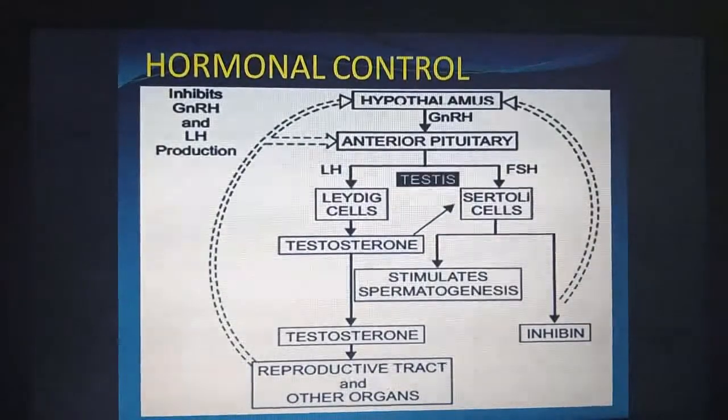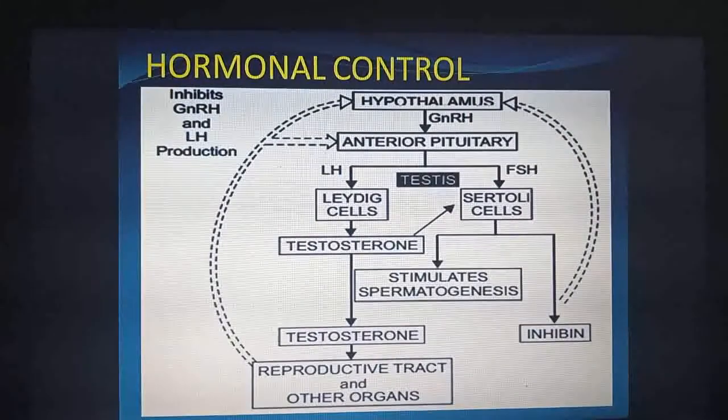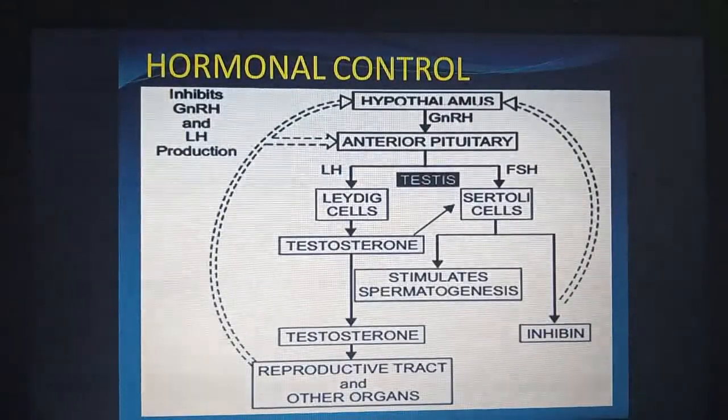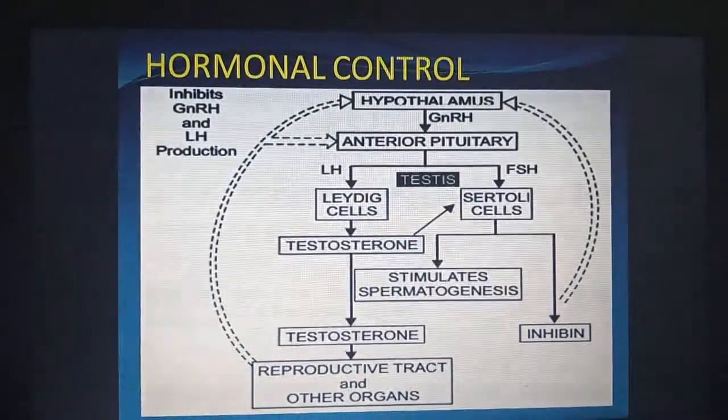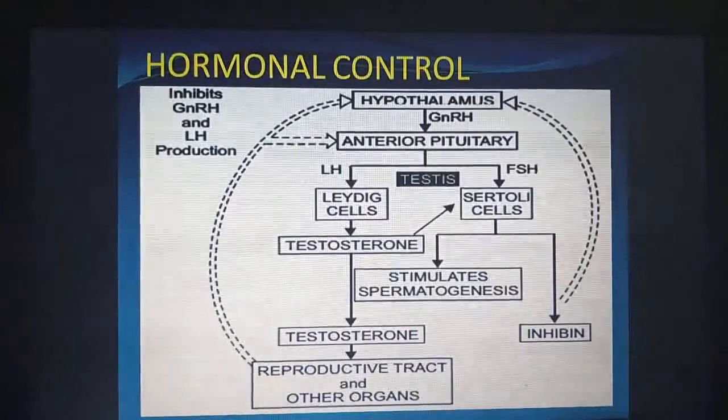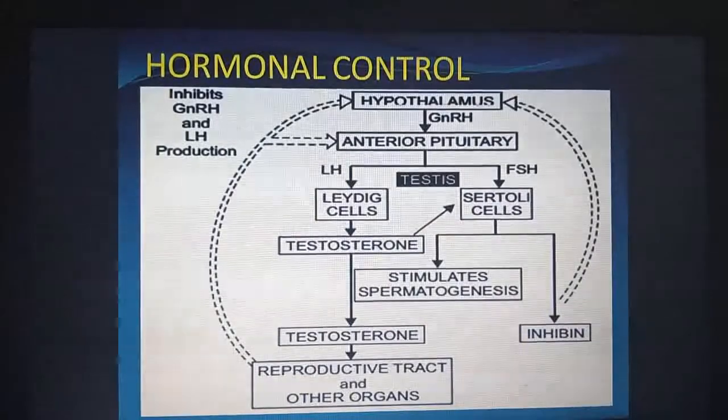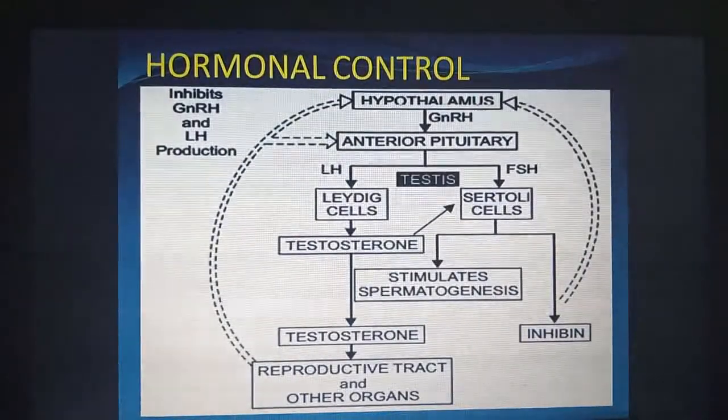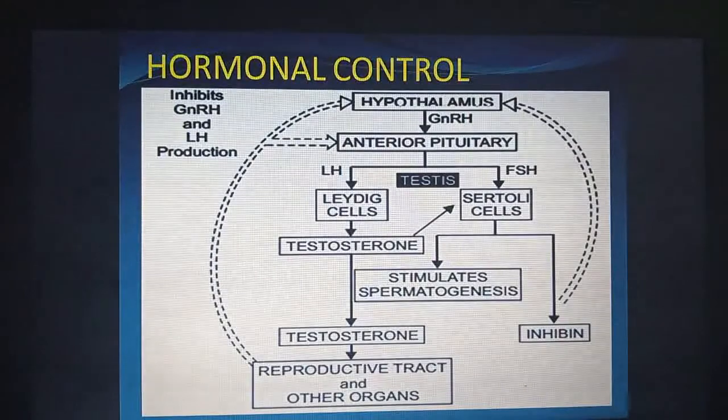The Sertoli cells are elongated cells found in the seminiferous tubules of the testes, and they nourish the spermatids. LH stimulates Leydig cells to release testosterone. Testosterone causes the growth and development of the germinal epithelium to form sperms. Inhibin hormone is produced by the Sertoli cells and serves to control spermatogenesis at a normal rate.